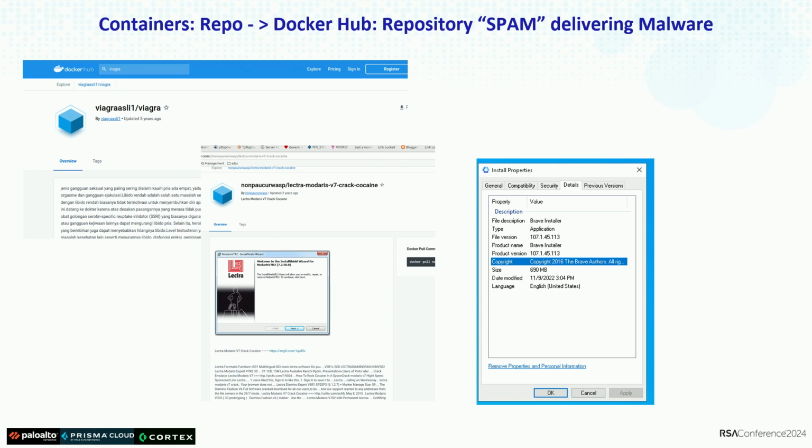But this example is very funny because this is a threat actor using Docker Hub as a phishing website. If you go right now to Docker Hub and type Viagra, of course, Viagra is the best-known word for phishing and spam. You type that, you will see many accounts.